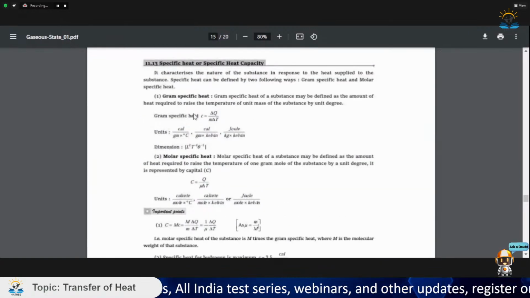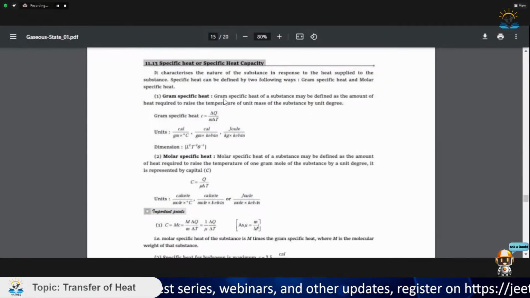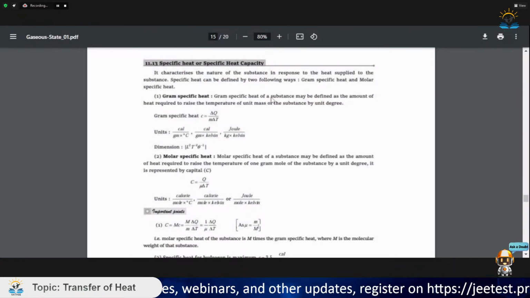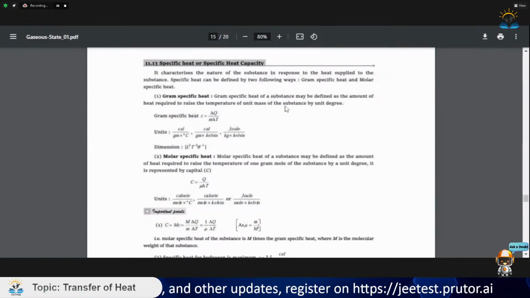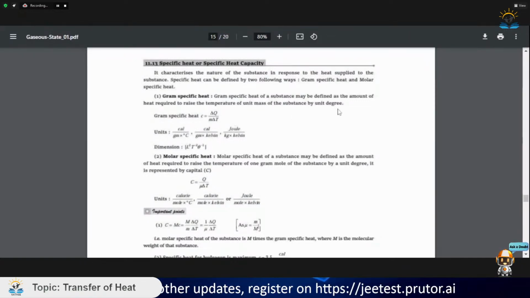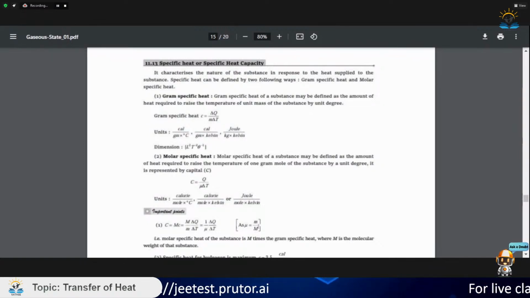We can also see the definitions of gram specific heat. Gram specific heat of a substance may be defined as the amount of heat required to raise the temperature of 1 unit mass of the substance by 1 unit degree. Suppose there is a 1 gram substance, a stone of 1 gram.